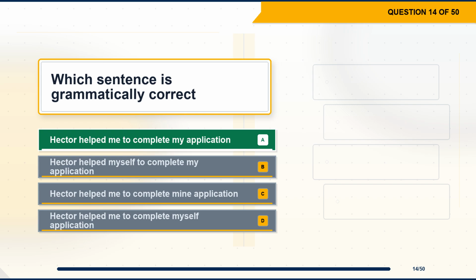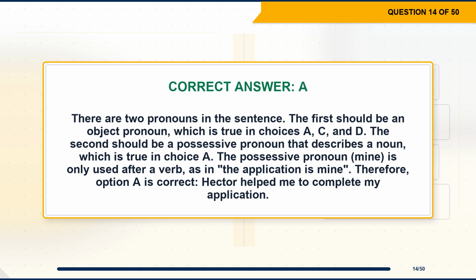The correct answer is option A, Hector helped me to complete my application. Explanation. There are two pronouns in the sentence. The first should be an object pronoun, which is true in choices A, C, and D. The second should be a possessive pronoun that describes a noun, which is true in choice A. The possessive pronoun "mine" is only used after a verb, as in "the application is mine." Therefore, option A is correct.